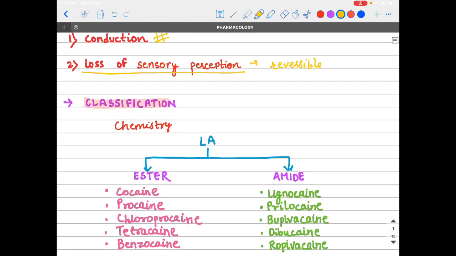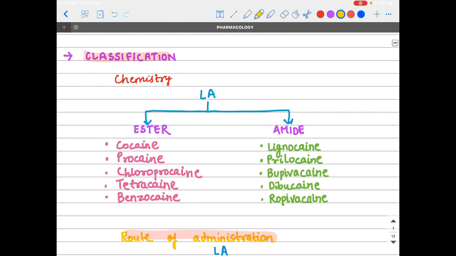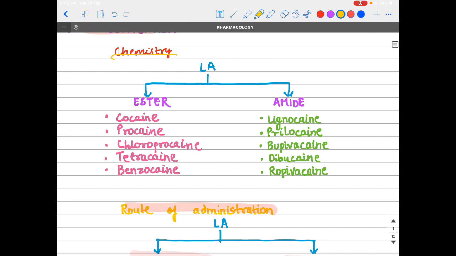Now let's come to classification of local anesthetics. Local anesthetics are divided into ester and amide groups on the basis of their chemistry. In the ester group, we have cocaine, procaine, chloroprocaine, tetracaine, and benzocaine. In the amide group, we have lignocaine, prilocaine, bupivacaine, dibucaine, and ropivacaine. Friends, there are many more, but we are just concerned with some of the important ones.